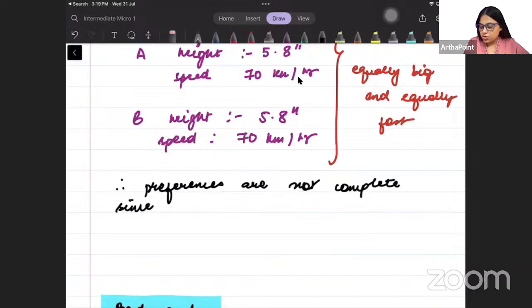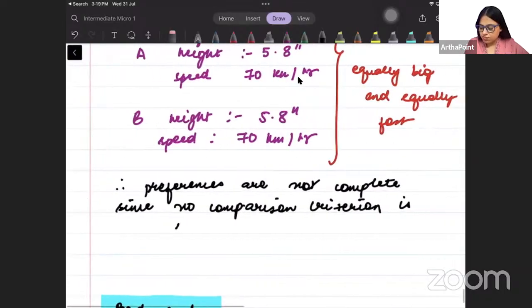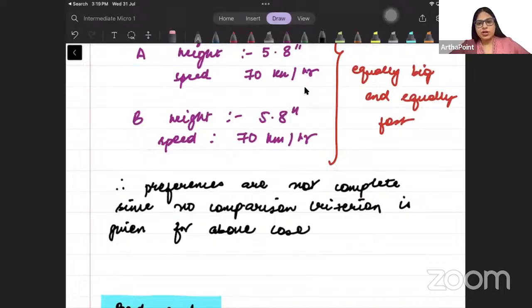since no comparison criteria is given for the above case. है ना? तो therefore it is not complete. समझ गए बात को? Is this clear, बेटा? Okay. Now let us go to goods which are bad goods.